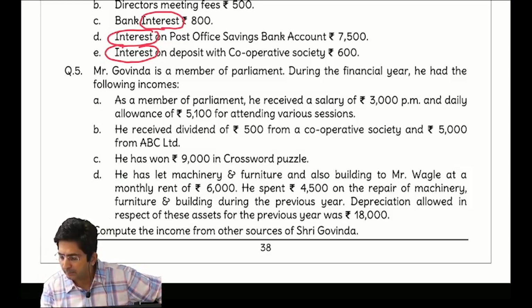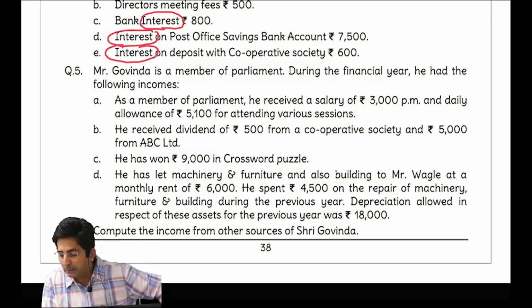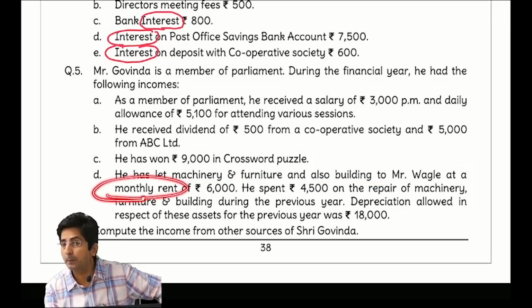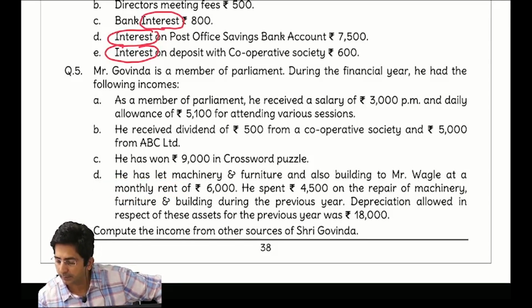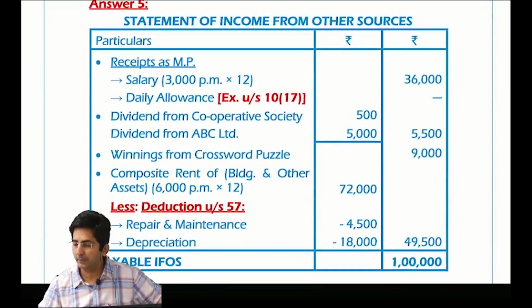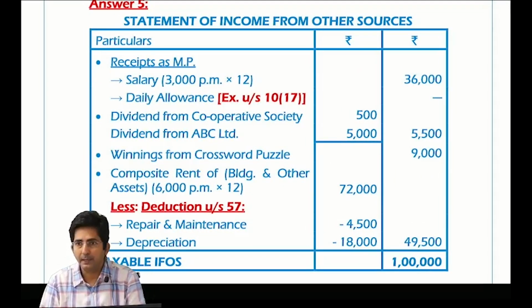Then he has let machinery, furniture and also building. See, whenever building plus other asset, it is composite rent. To Mr. Wagle, at a monthly rent. Did you notice it is monthly rent? So you will have to multiply by 12, 72,000. And then expenditure you will minus. Okay, so this was a simple question. Just check the answer. Question number 5, just have a glance over the solution. Done. Total should be 1 lakh.